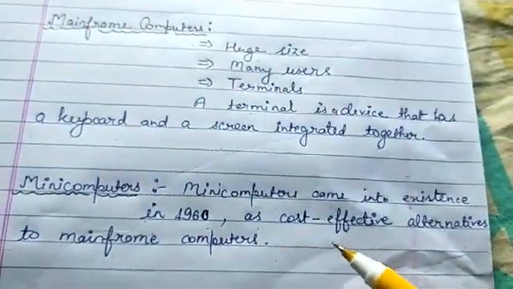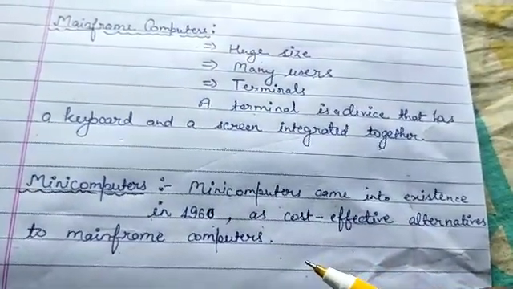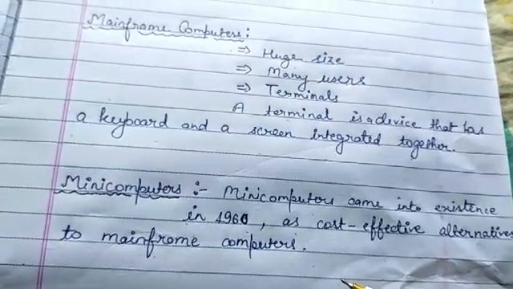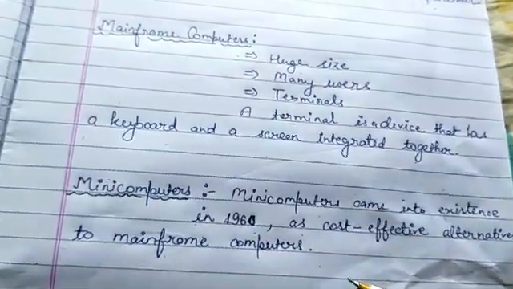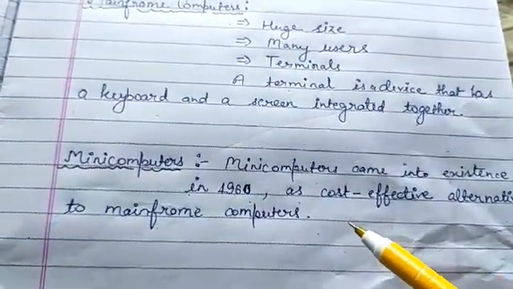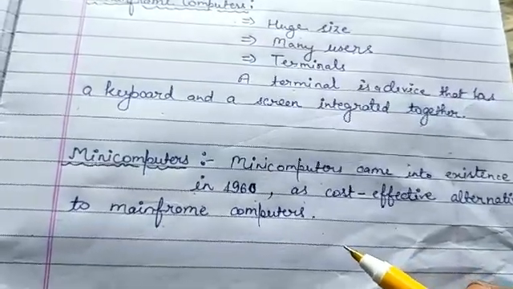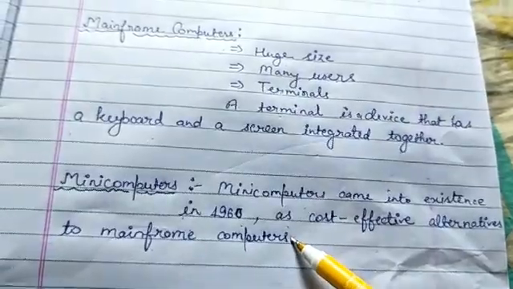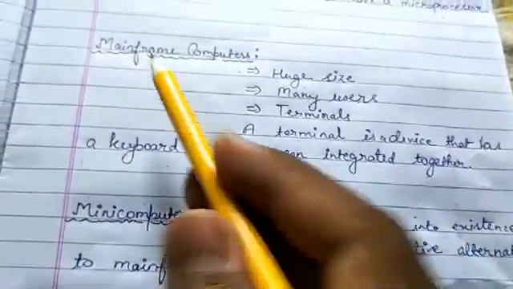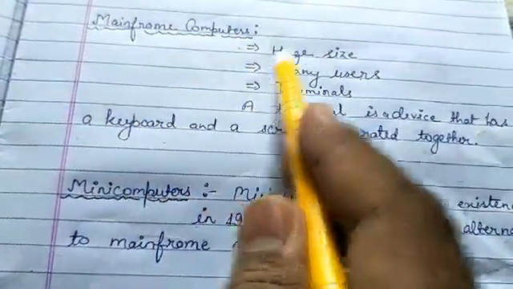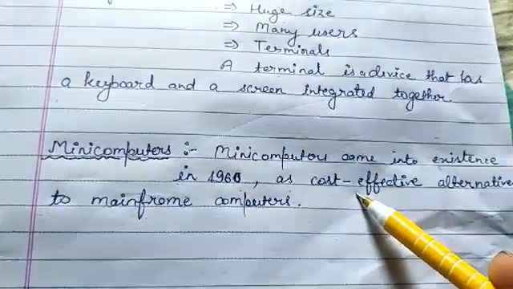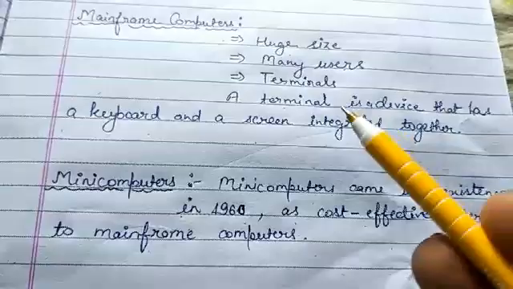Okay, suppose that you want to go to Golghar in your city, so in the place of a car, what is good to purchase? A bike, because a bike is cost effective. So you can use a bike in the place of a car. Same here, for that type of work you can use a mini computer in the place of a mainframe computer. Why? Because it is cost effective, the price is lower than a mainframe computer.